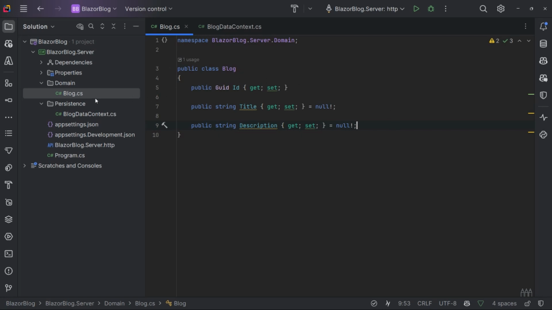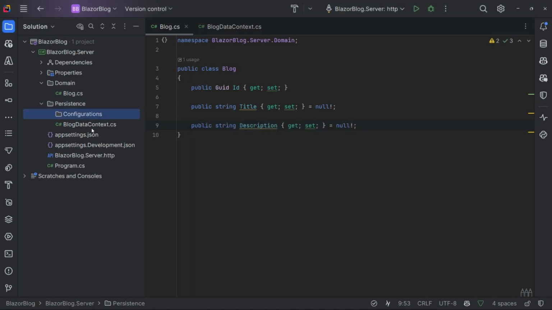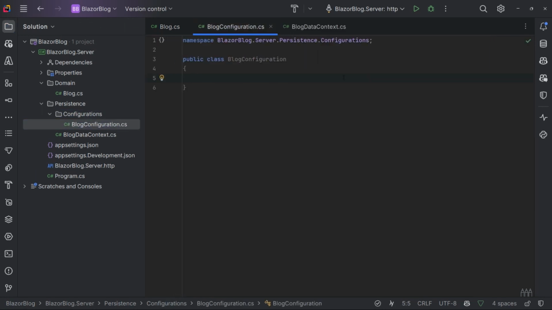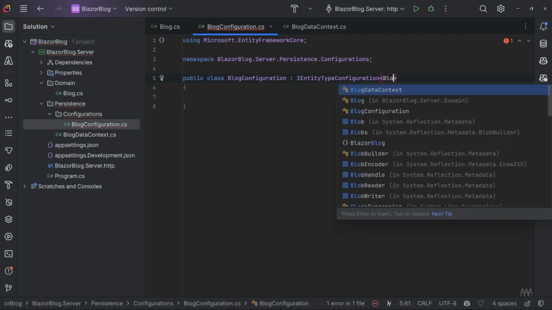So let's go over to our persistence directory, and let's add a new directory within there, and I'm going to call this configurations. This is where we're going to put all of our configuration files for our entities in Entity Framework. In the configurations directory, I'm going to add a new class, and I'm going to call that BlogConfiguration. So this class will need to implement the IEntityTypeConfiguration interface from Entity Framework, and then we need to pass in which type of entity we're configuring. In this case, it's Blog.